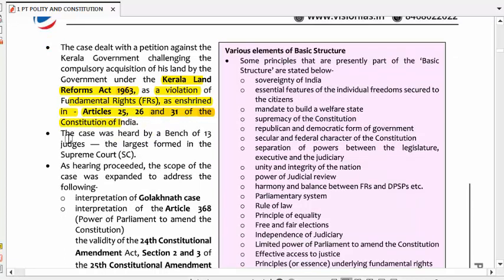The case was heard by a bench of 13 judges, the largest ever formed in the Supreme Court. The Kesavananda Bharati case, the famous case, was heard by a 13-judge bench, the largest bench in the Supreme Court.